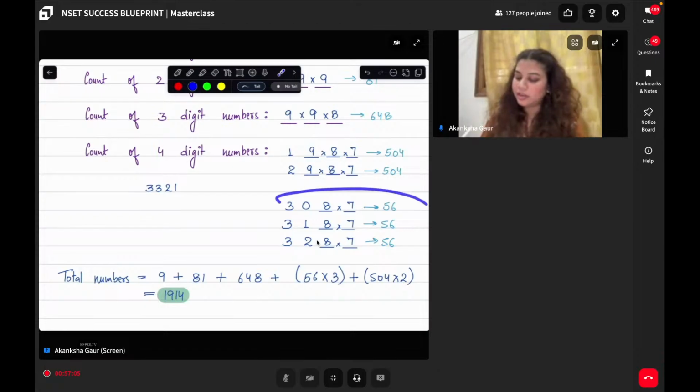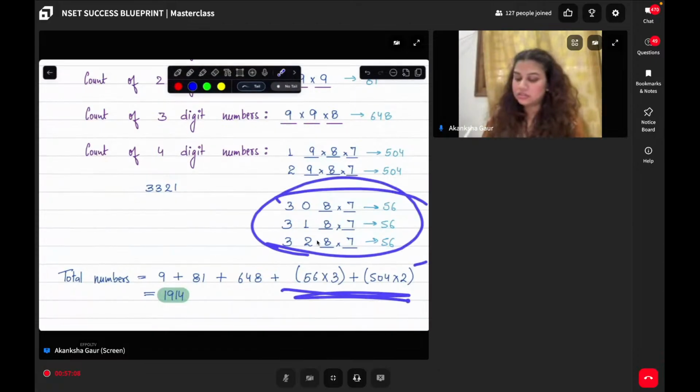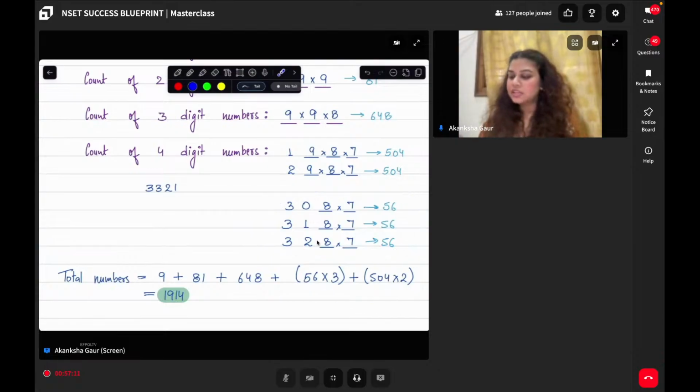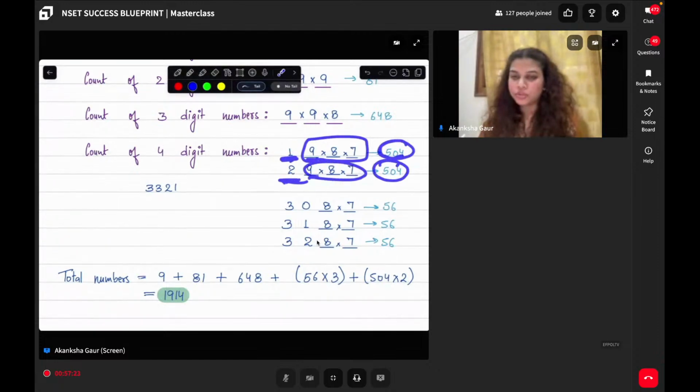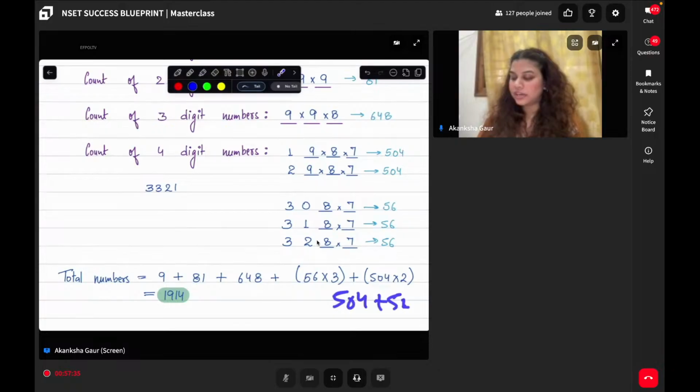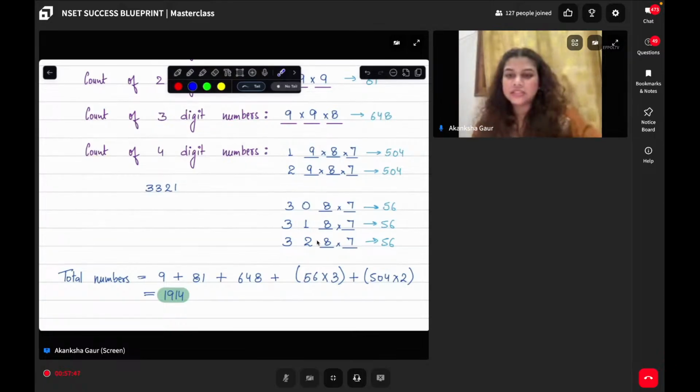Third, this one you're not able to understand? Or this part? See, if I fix 1 and 2, if I fix 1, these are the possibilities, which means 504. If I fix 2, these are the possibilities, 502. I can simply take 502 multiplied by 2 to take the sum of this. Basically, we need to sum up all the possibilities. You can also write 504 plus 504. That also works fine. Similarly, here also 56 was coming 3 times, so instead of adding 56, 56, 56, I have multiplied 56 by 3. Does that make sense?